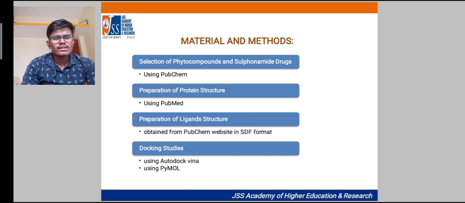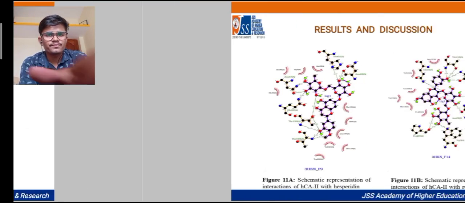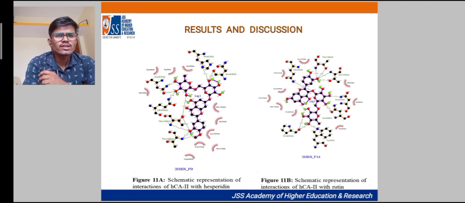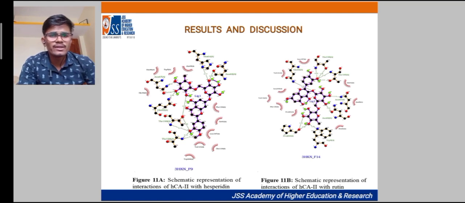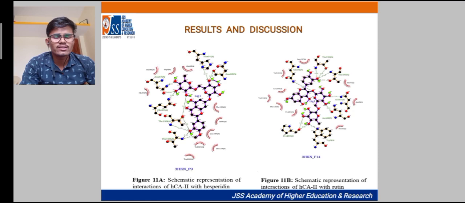And coming to docking study, here we use the docking software AutoDock Vina, and we also use PyMol software. PyMol software is used to obtain the 3D structures of the docked compounds. And coming to results and discussion, here we show the top 2 phenolic compounds, the top 2 flavonoid compounds and 1 sulfonamide drug. The picture is a representation of interactions of human carbonic anhydrase 2 with asparagine.